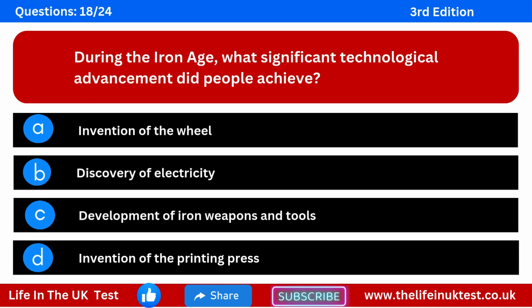Question 18. During the Iron Age, what significant technological advancement did people achieve? Option A. Invention of the wheel. Option B. Discovery of electricity. Option C. Development of iron weapons and tools. Option D. Invention of the printing press.